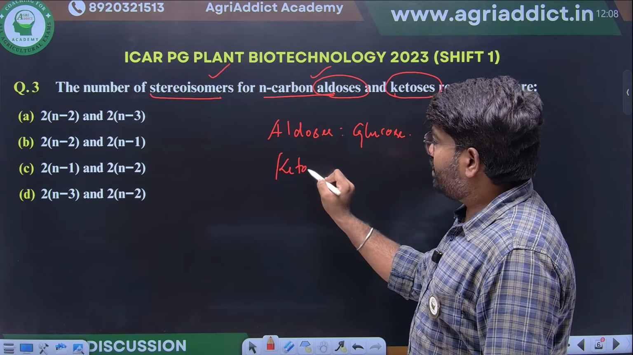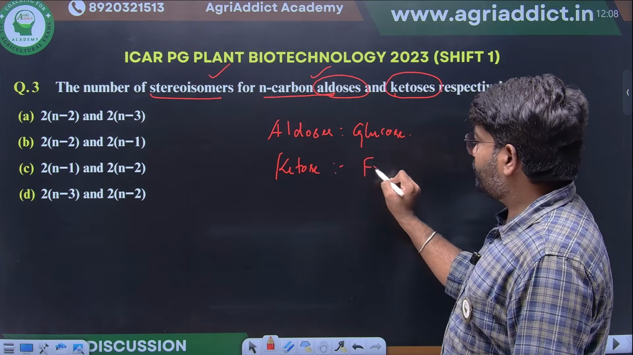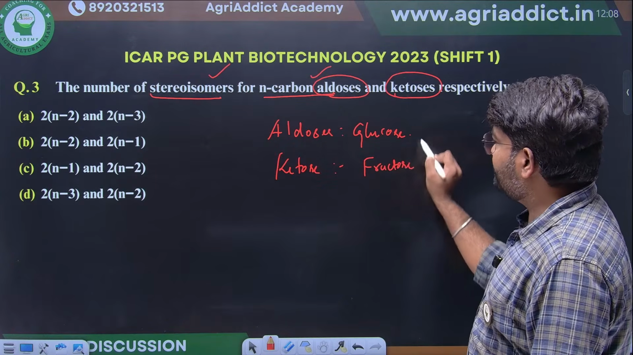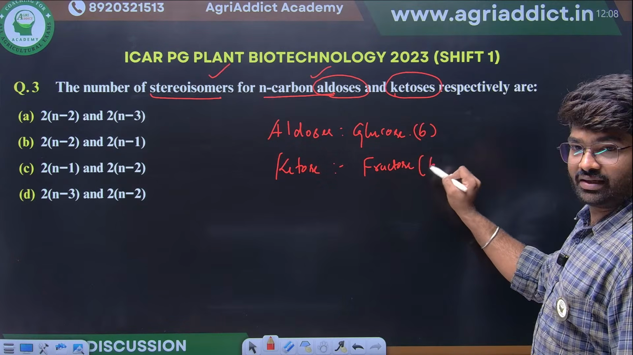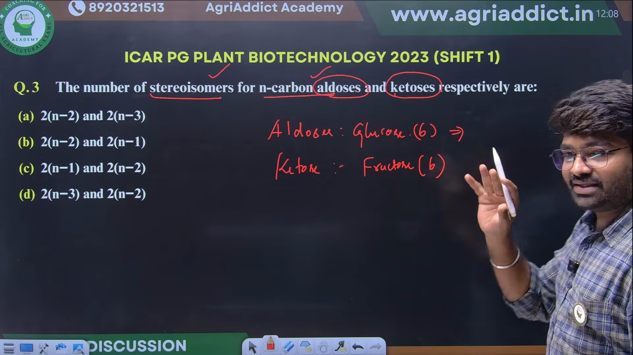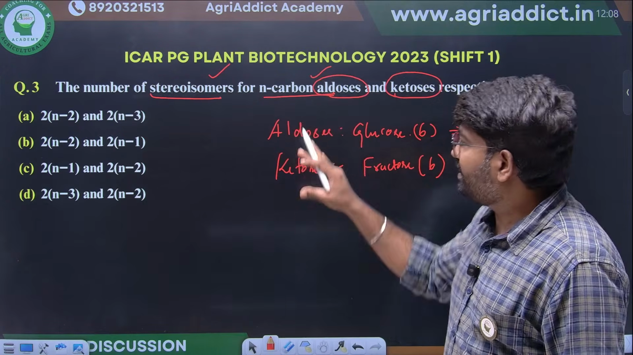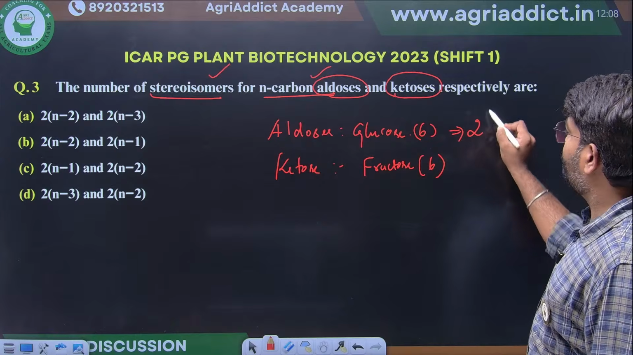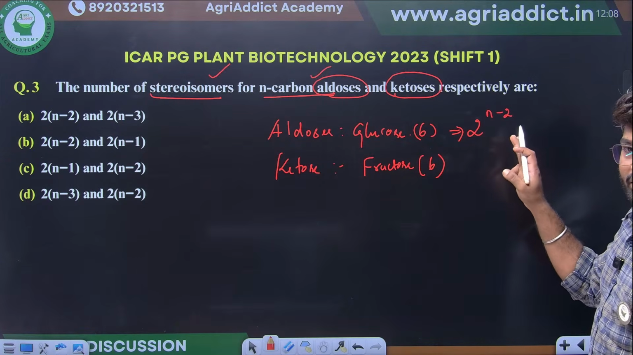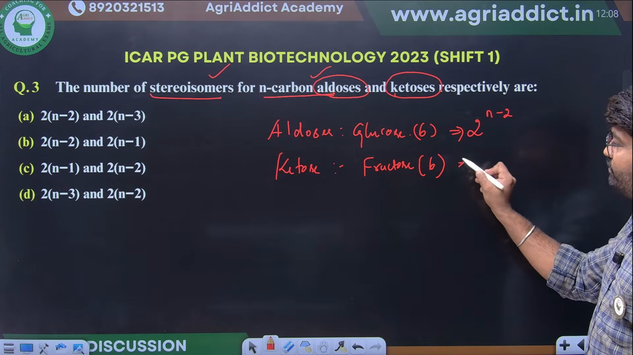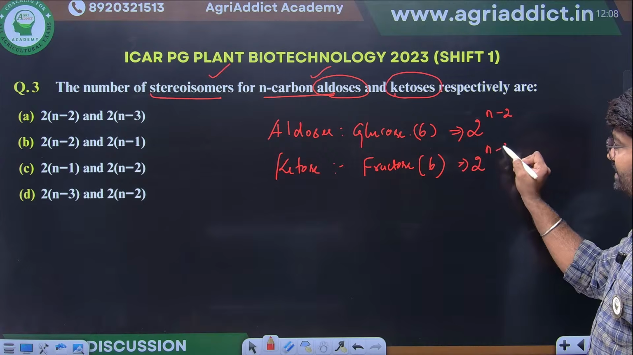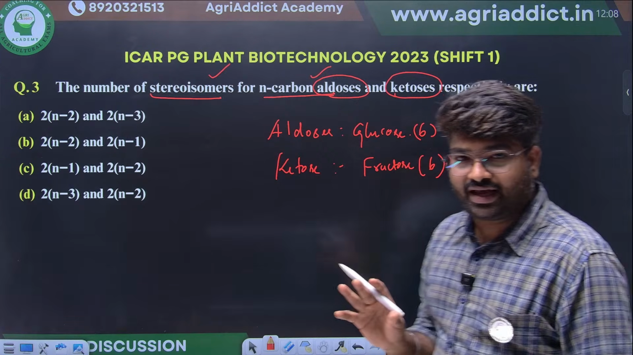Ketoses, for example, fructose. Both will have 6 carbon. The general formula for calculating the number of stereoisomers for aldoses is 2 power n minus 2. This is very important. And for ketoses, 2 power n minus 3.